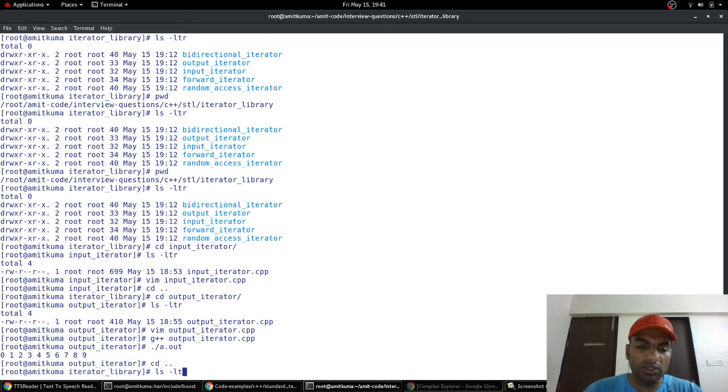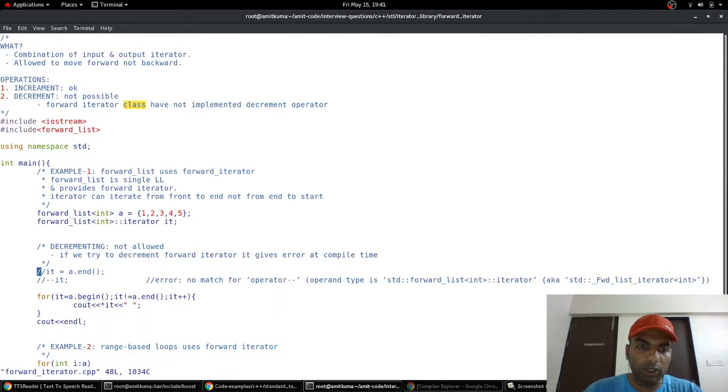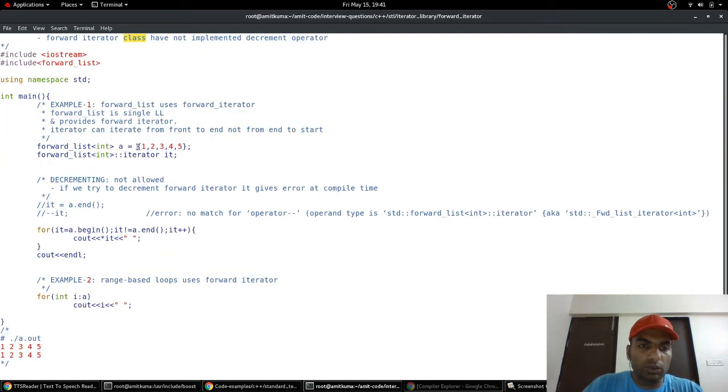Two concepts here. Now let's move to the forward iterator. A forward iterator is a combination of input and output. It can be used both to read and write. It is allowed forward movement, not backward movement. That's important again. So increment is allowed, decrement is not allowed, because in forward we can only move forward. So for example, the forward list container, which is a singly linked list, provides a forward iterator. As you can see here, this iterator is defined inside the forward list class.